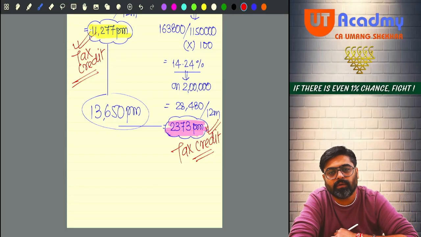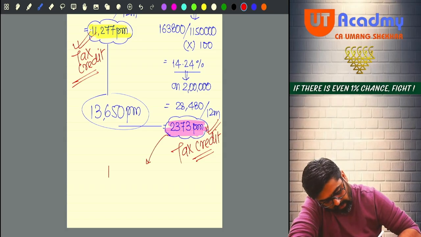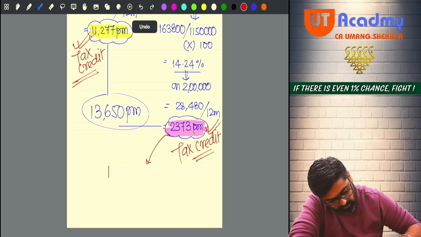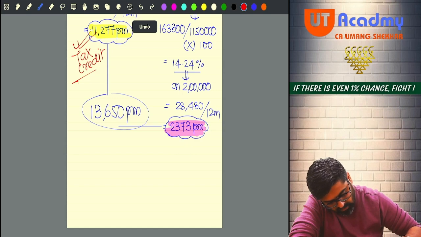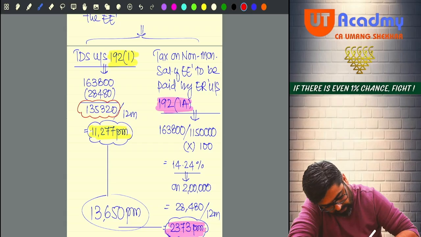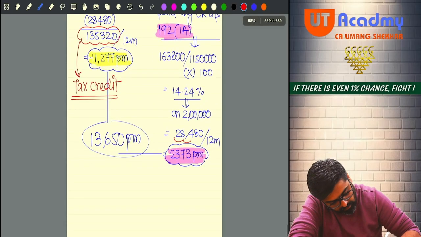But wait. This amount is fully exempt. I'm exactly talking about which amount, I'll tell you. I'm going to talk in terms of tax credit. In terms of tax credit, I am talking about this final amount which you are going to claim as tax credit. Okay? And this is the amount I'm talking about for tax credit.